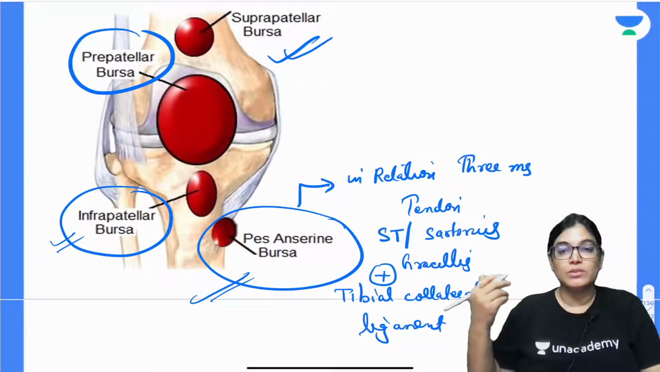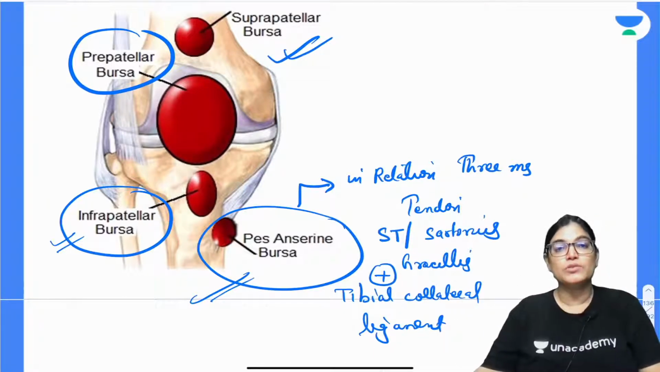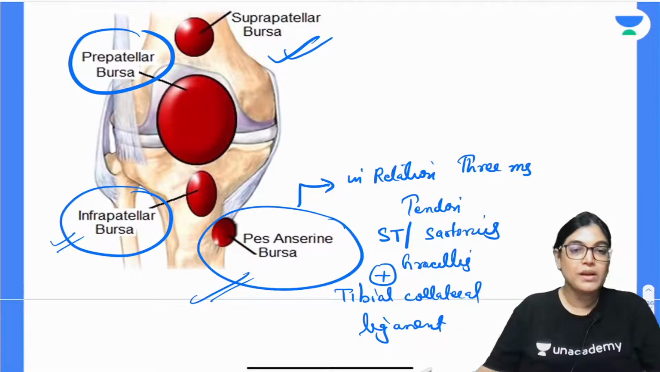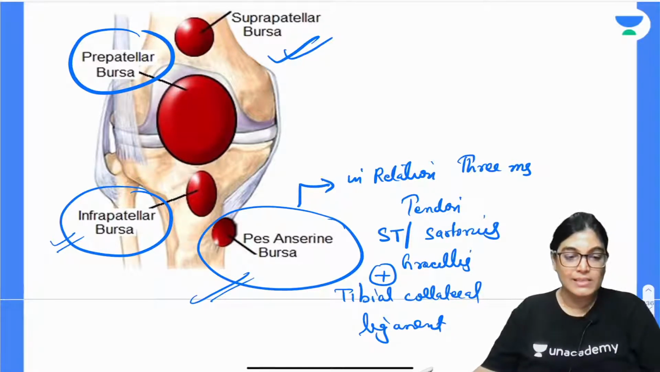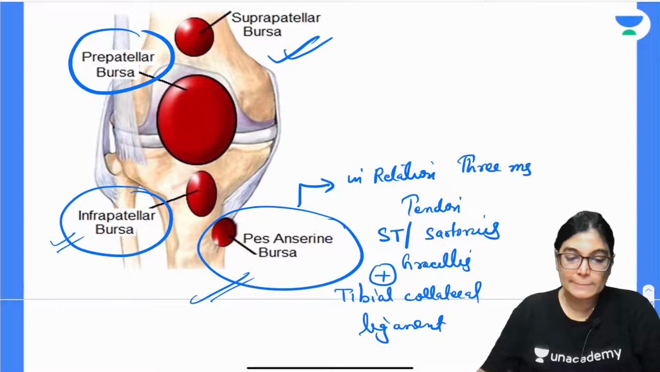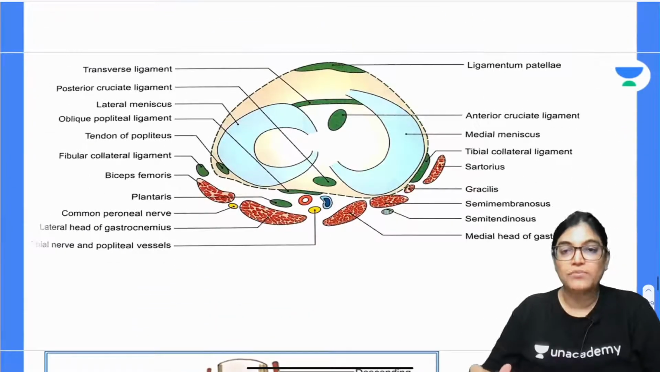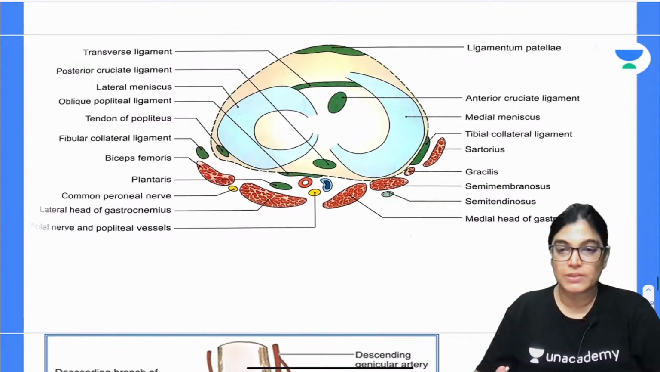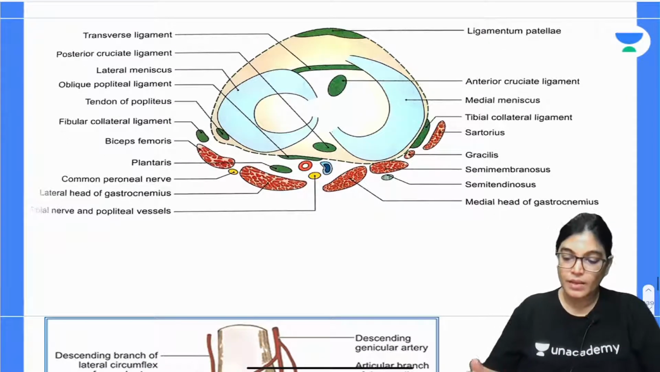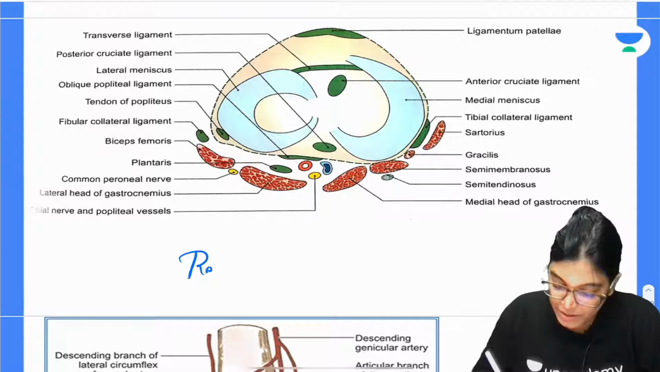The suprapatellar bursa is lying most superiorly, just below the skin on the anterior lower aspect of the femur bone. The prepatellar bursa is just lying anterior to the knee joint below the skin. The infrapatellar bursa is just over the tibial tuberosity. So the location is quite clear by seeing this diagram. Now, in this diagram we can appreciate the knee joint relations.